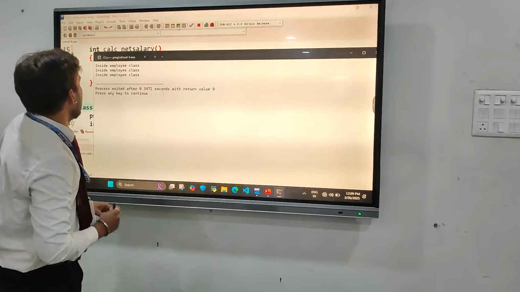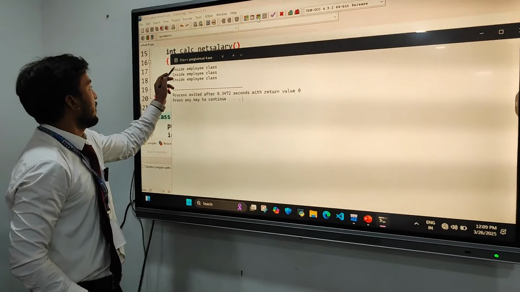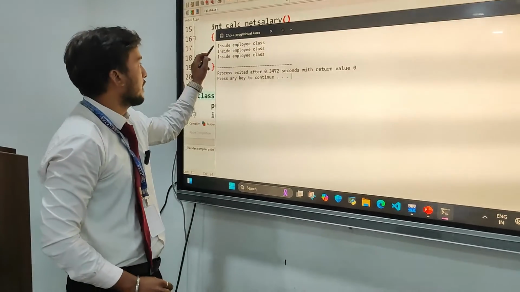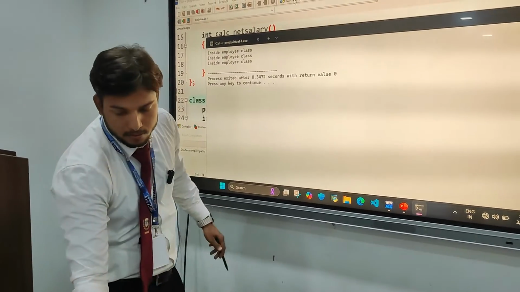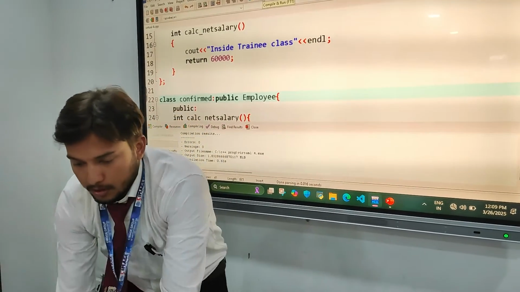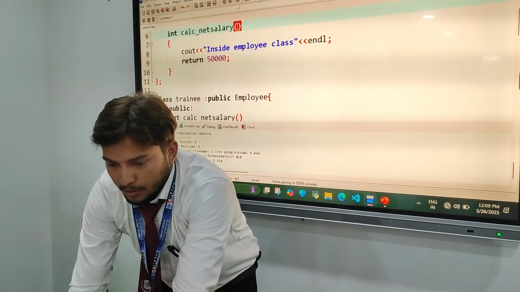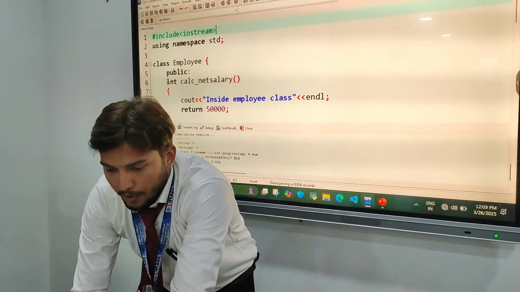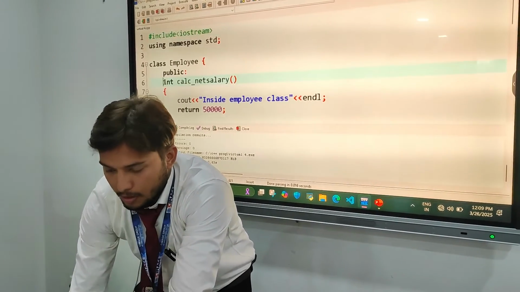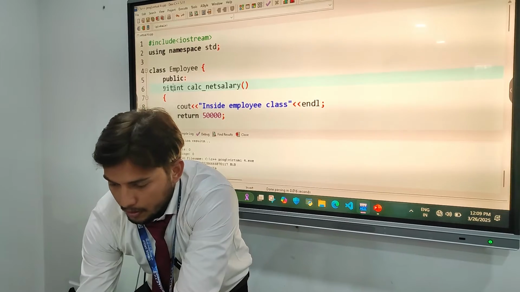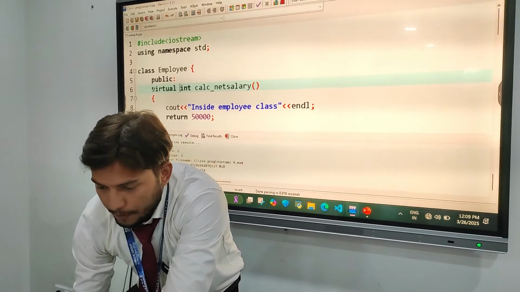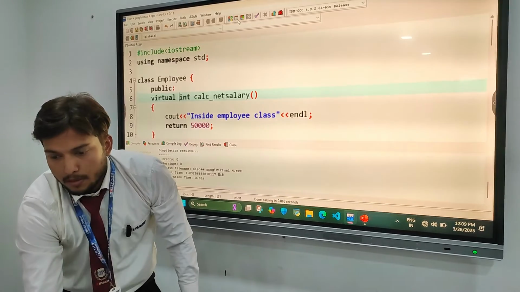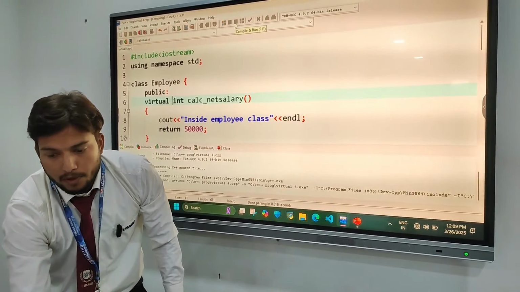All right, so as we can see, we are getting the same result again and again: employee, inside employee, inside employee. So to overcome this ambiguity, we are going to make this function virtual with the help of the virtual keyword. Now let's see the change that we get.